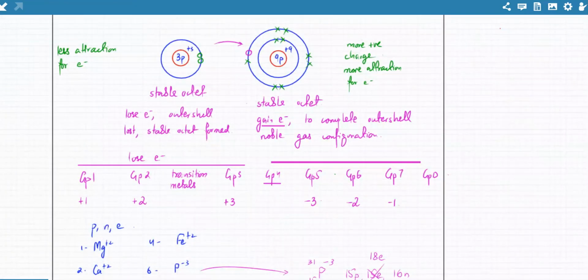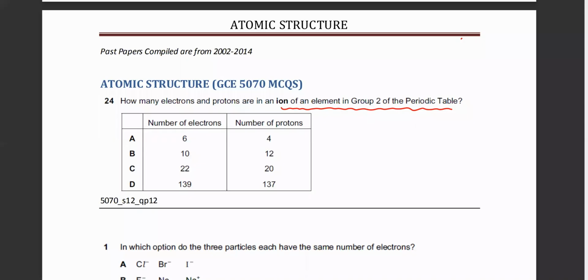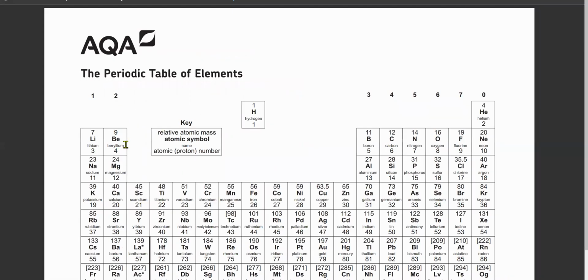Group 2 are metals and they lose 2 electrons to form plus 2 ions. So the charge on group 2 is plus 2. So he's talking about an ion. Now remember, proton numbers are always fixed. So open the periodic table and see which elements are in group 2. This is group 2. You've got beryllium, which is 4, magnesium 12, 20, 38, and 56, and so on.